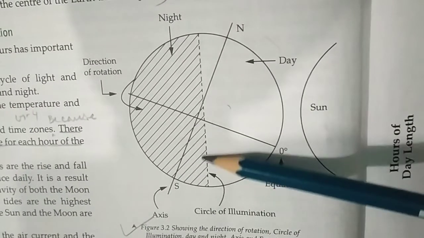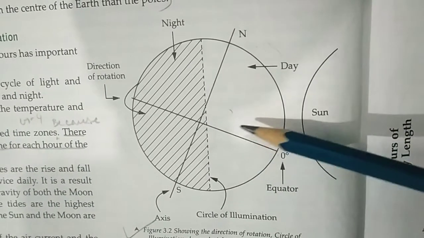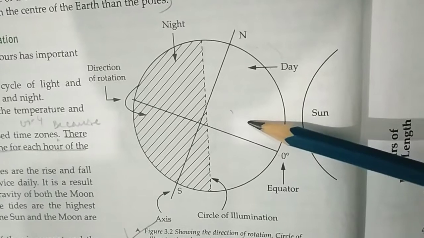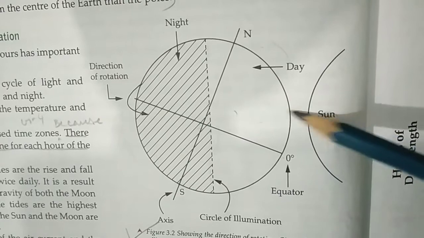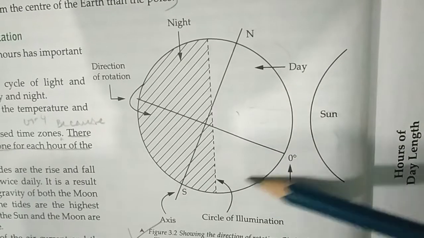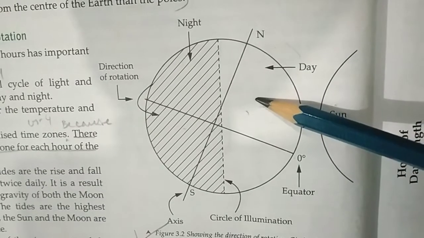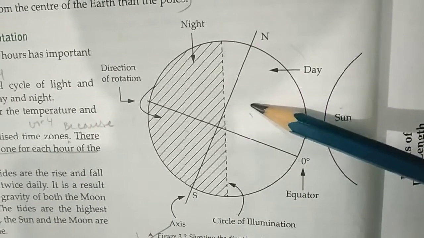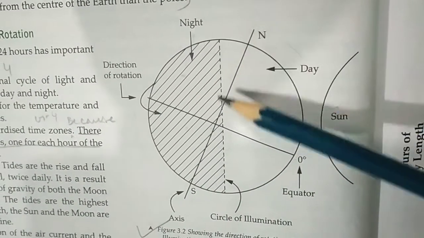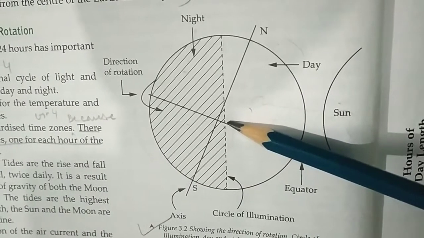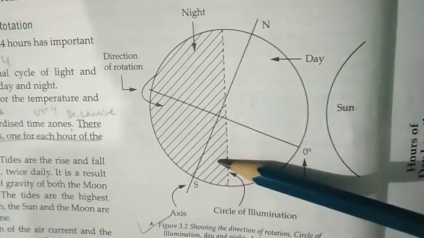This is a circle of illumination. It is an imaginary line that demarcates the lighted portion or the day of the earth from the darkness or night. This is night, here is day, the sun rays. The part of the earth which faces towards the sun, there is day or the lighted portion, and backside of it there is night or the darkness. As the axis is inclined, the duration of day and night varies in both the hemispheres, northern hemisphere and the southern hemisphere.